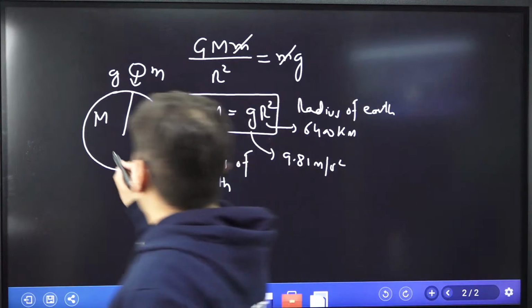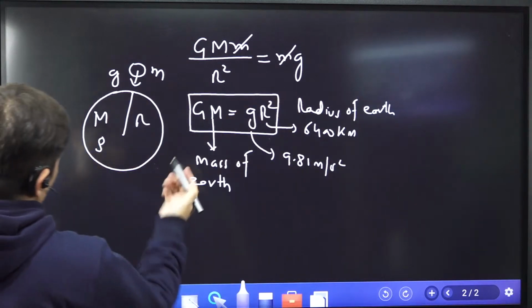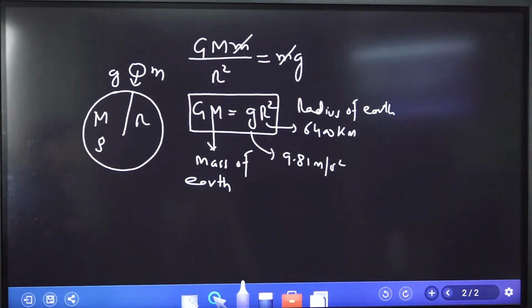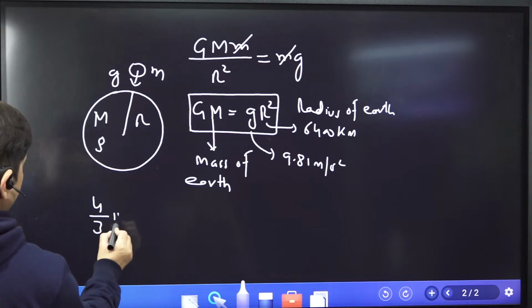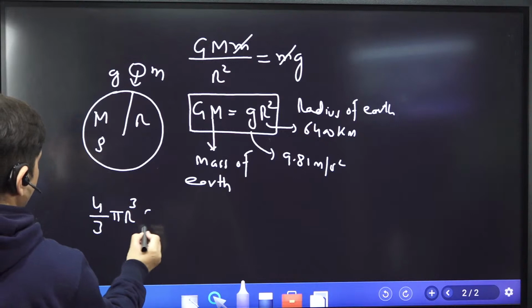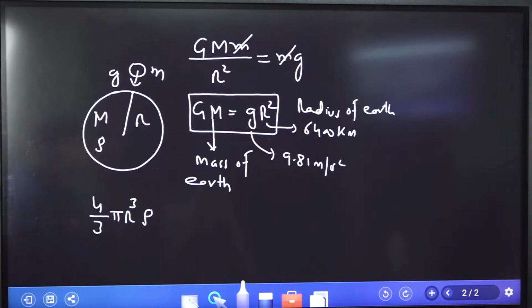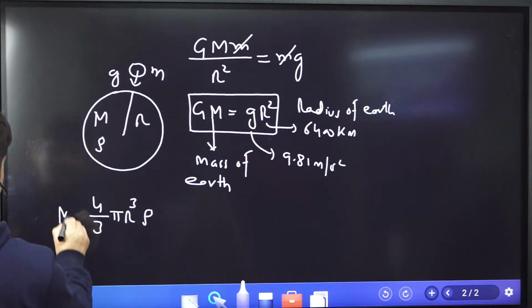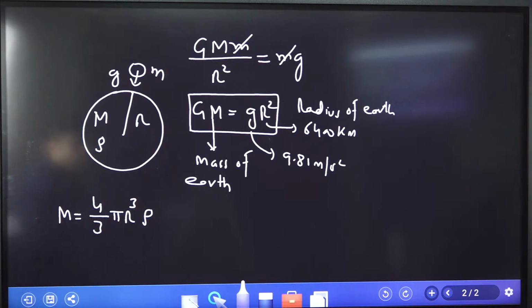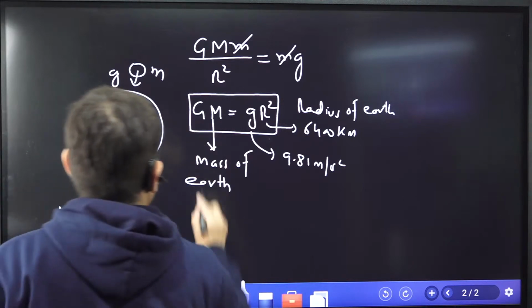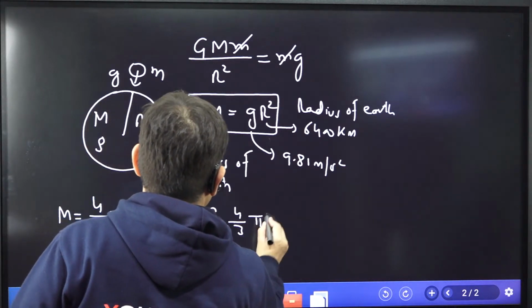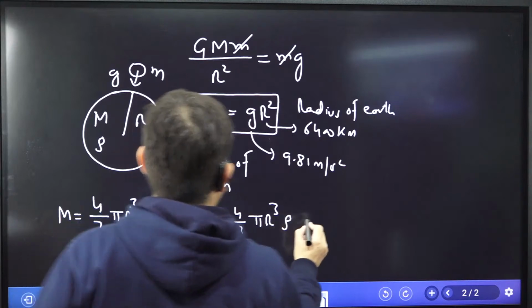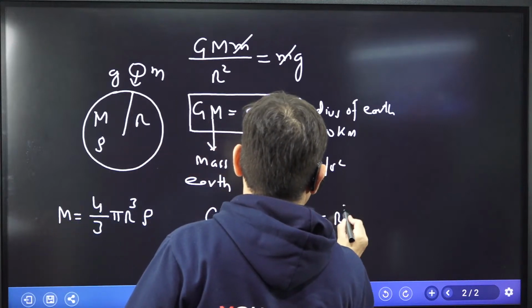Let's say the density of the earth is rho, and earth is assumed to be of spherical shape. So what is the volume of earth? 4 by 3 pi r cube. If I multiply that with the density, it becomes the mass of earth. So mass of earth can be written as 4 by 3 pi r cube into rho, right or not? So if I write this here, it becomes G into 4 by 3 pi r cube into rho is equal to g r square.